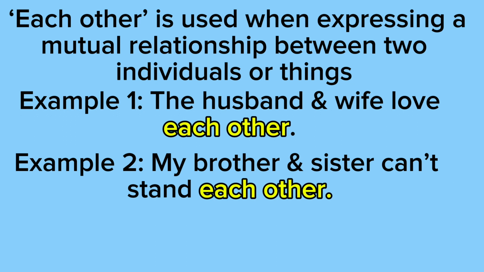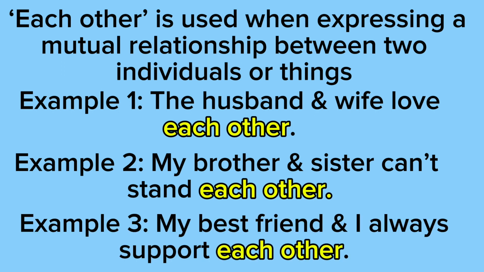So example 2 says my brother and sister can't stand each other. So my brother is one person and my sister is another person, so that makes two people. And as stated in our definition, each other is used when expressing a mutual relationship between two individuals or things. So my brother is one of the individuals and my sister is the other individual. My brother can't stand my sister and my sister can't stand my brother. Mutual relationship.